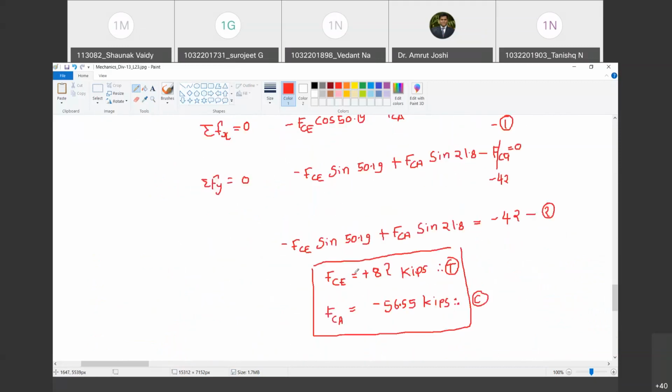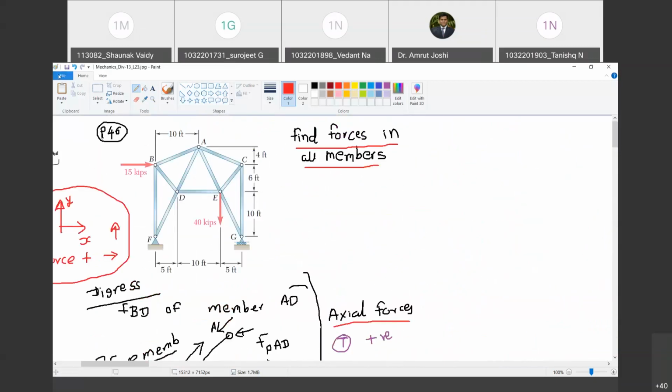Okay, we will continue with this problem in the next class. Let us stop today. Others, please cross verify whether the answers that I specified are correct.